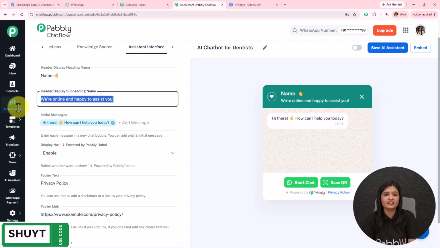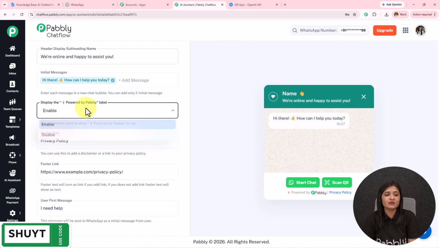Then we have the subheading. If you want to keep it, you can keep it. If you want to remove it, you can do that. Then we have the initial messages. Over here, I have to enter each message in a bubble. You can add 2 initial messages. I have entered this, and using this message only, my AI agent is going to reply to the initial messages of the user.